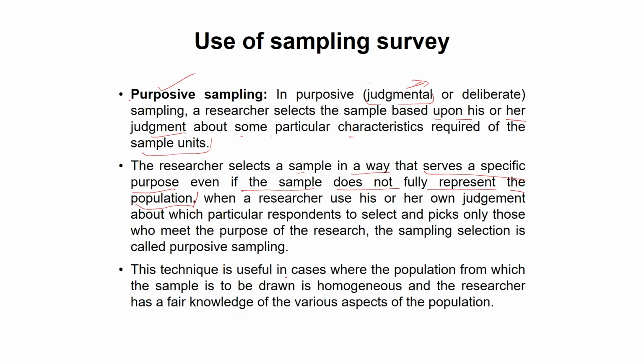Those chances are also there, but he has this apprehension, he has already become judgmental that I will only ask questions of the students who are pursuing law. So purposive sampling is useful in cases where the population from which the sample is to be drawn is homogeneous and the researcher has fair knowledge of the various aspects of the population.